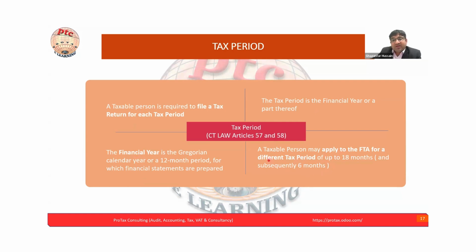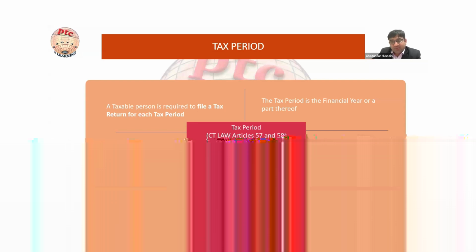But in the FTA, a taxable person may apply to the FTA for a different tax period of up to 18 months. If you have any practical scenario where you are facing challenges, you may apply to the FTA to change the accounting period.